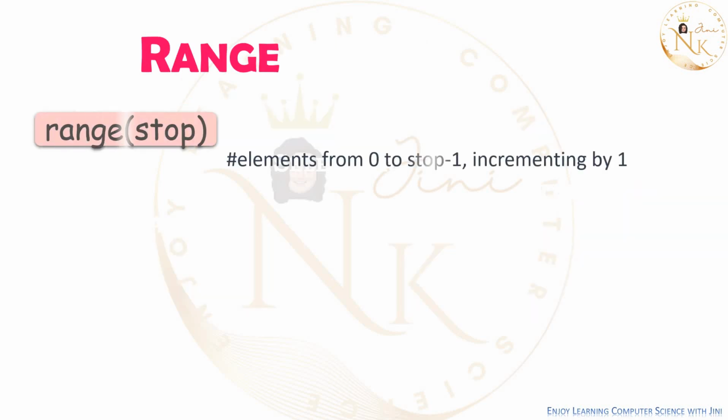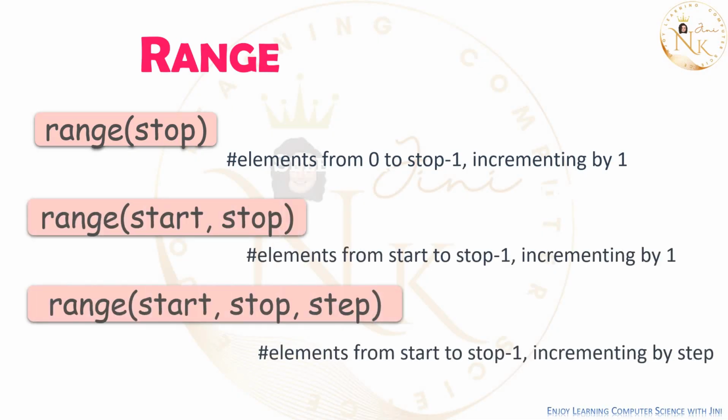Now range. You can give a range in a for loop. Inside the range you can give 1 value, 2 values or 3 values. If it is 1 value, suppose I am giving range of 5. What values will be generated? When 1 value is given, the beginning value will be 0. The ending value will be the given value, which is 5, and it will not be included. So it will generate 0, 1, 2, 3, 4.